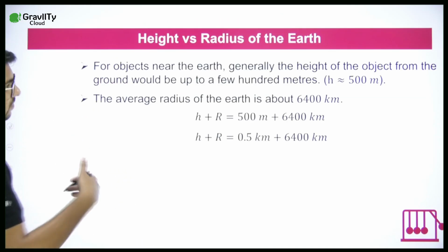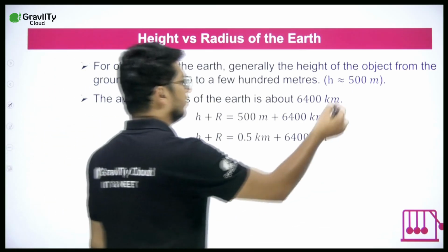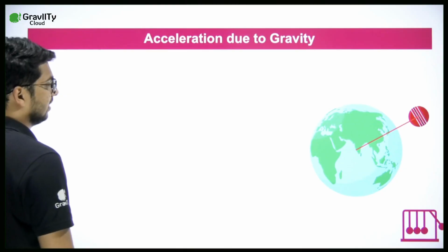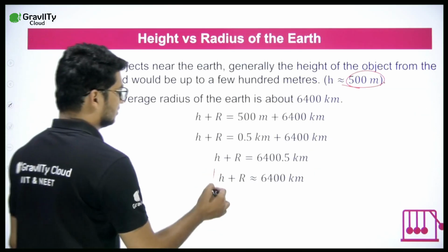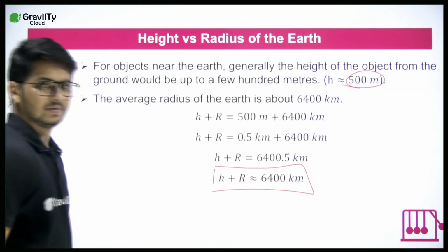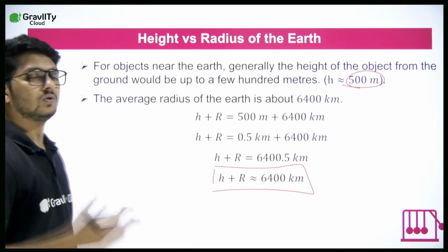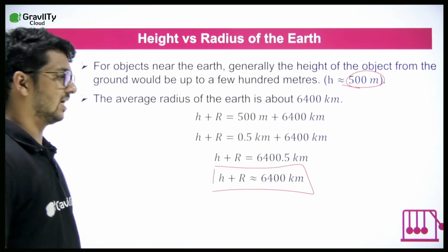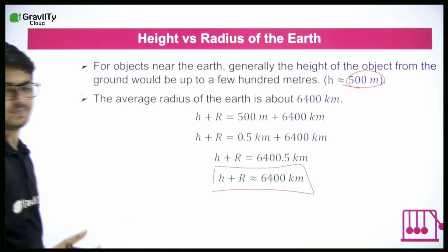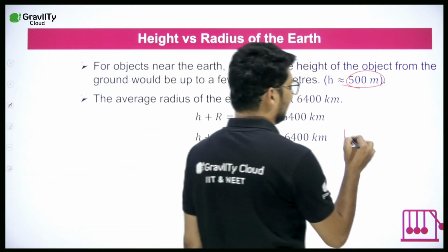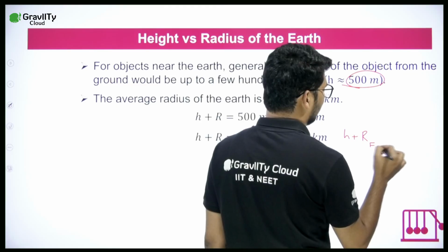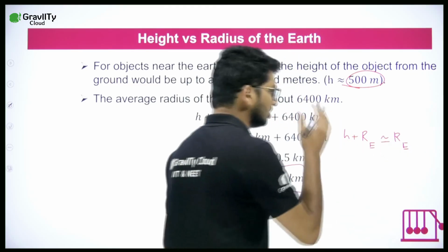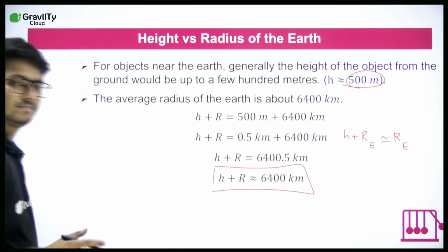In place of 100 meters, we have taken 500 meters, which is a much greater height. But ultimately the point that we get is the same: H plus R is almost equal to R. Why is this important? You will understand that. Just hold on to this point. What point? Height plus radius of Earth is almost equal to radius of Earth. Just hold on to that.